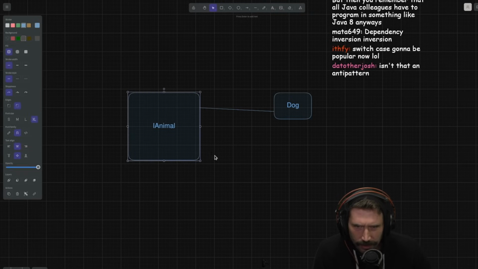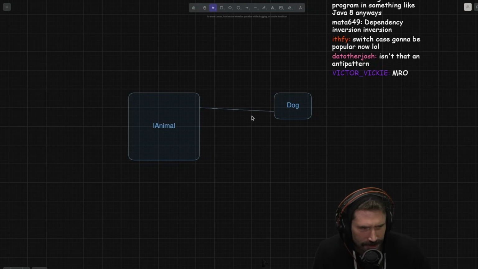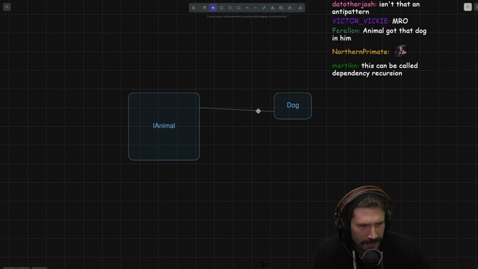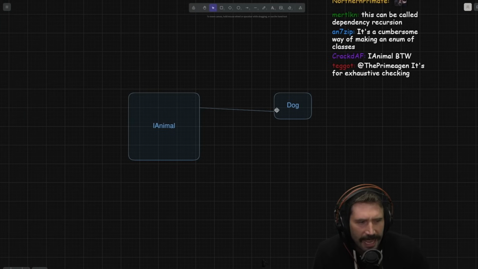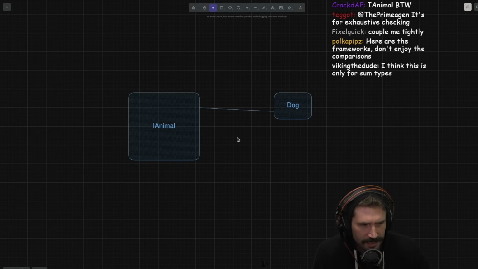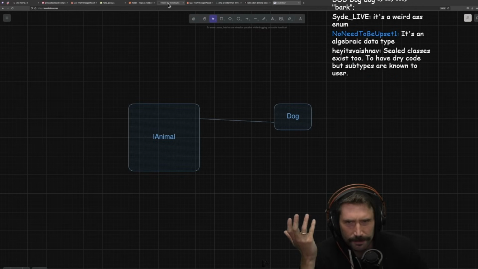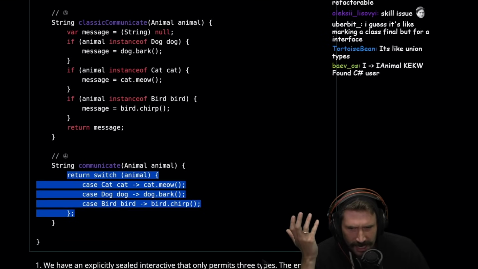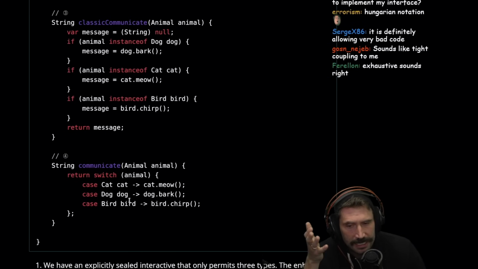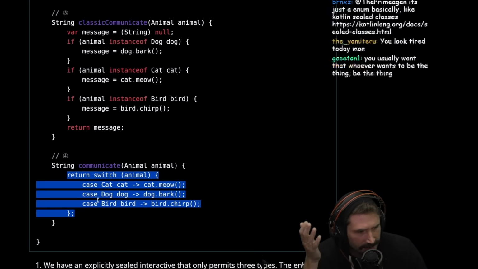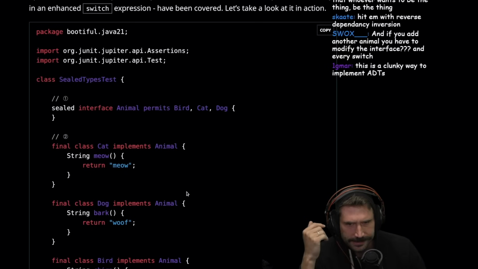Dude, why can I never get arrowheads to work correctly? Dependency inversion, right? It's the inverted interface. It's confusing to have it go both ways. It's for exhaustive checking. Yeah, I guess, okay, so the benefit is that you get to have exhaustive switch cases. So it's an attempt to provide safety in switch cases and exhaustiveness, right? Is that fair? I hate it.